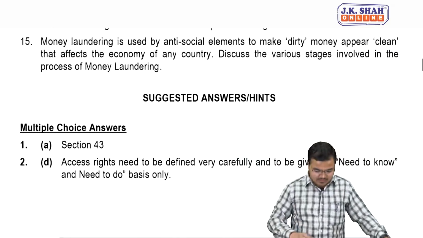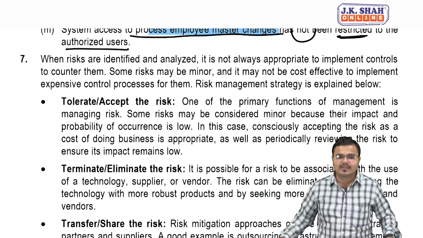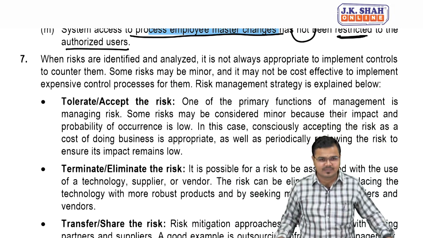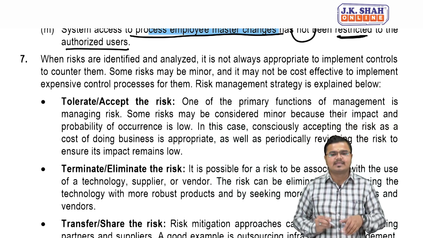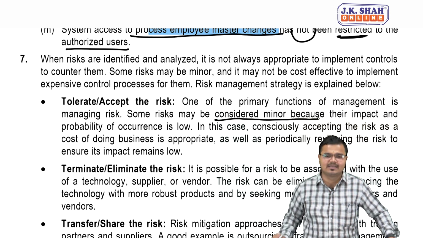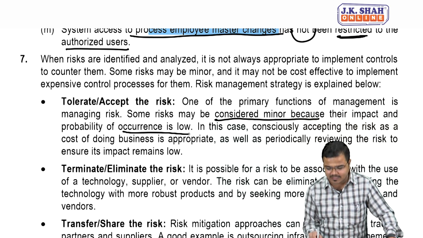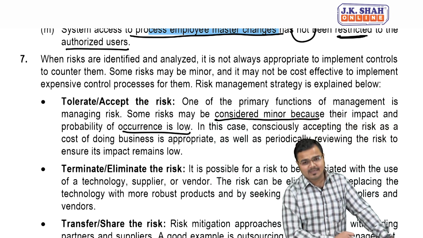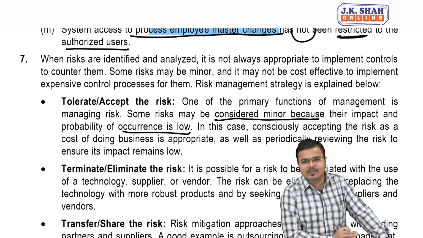When we follow the strategy of accepting the risk, it is our first strategy, that is, tolerate or accept the risk. What this says, people, is that there are certain risks so minor that management considers their impact or probability of occurrence very low. But as I said, people, even if a risk is small, risk is risk. So we need to consistently monitor such risk.